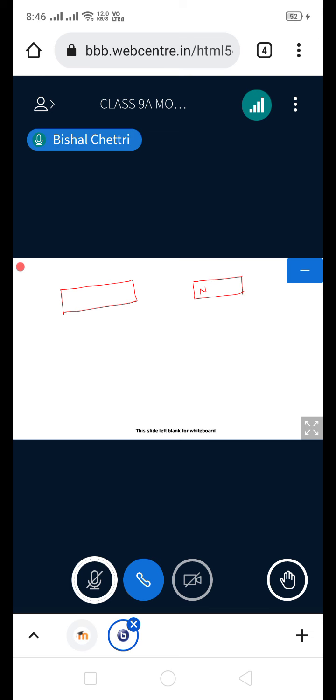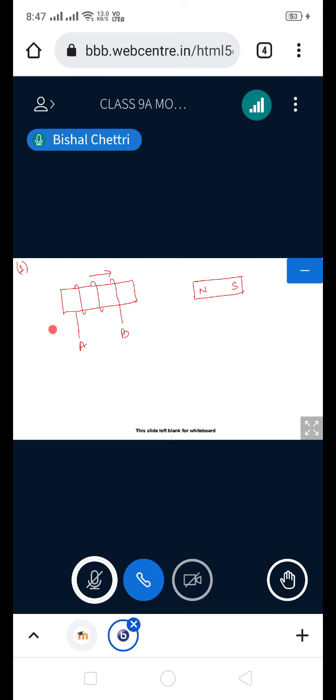This is question number 1. The arrow indicates the direction of the motion of the solenoid.